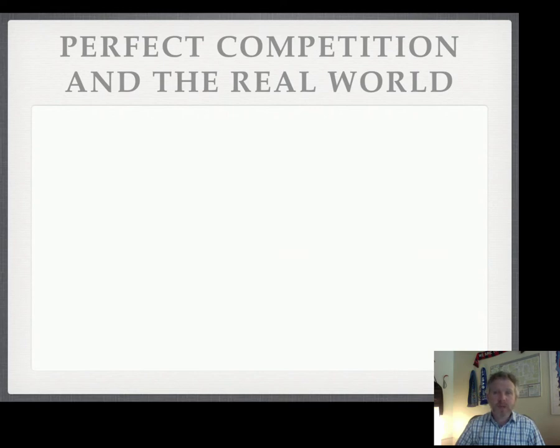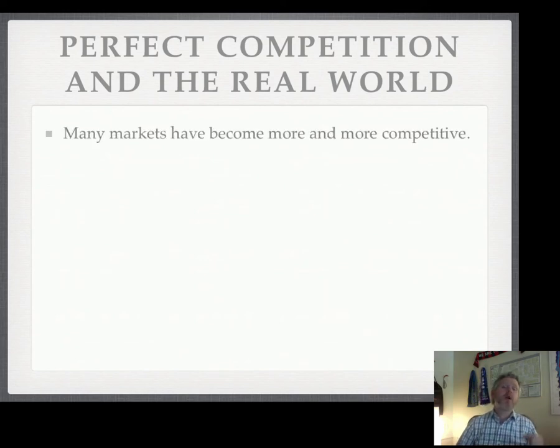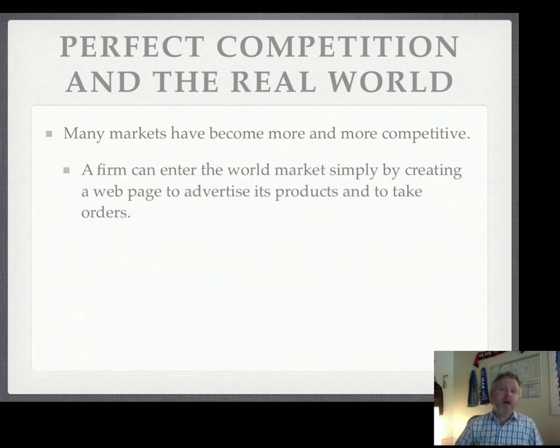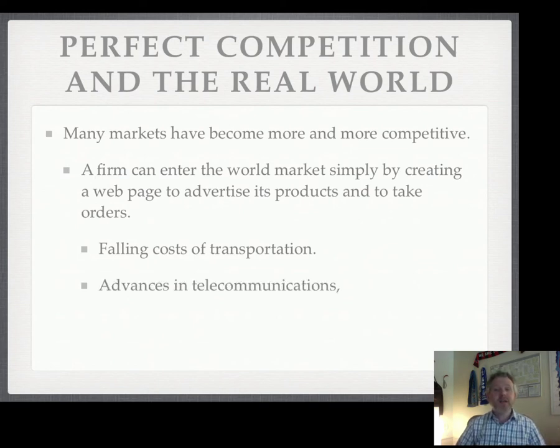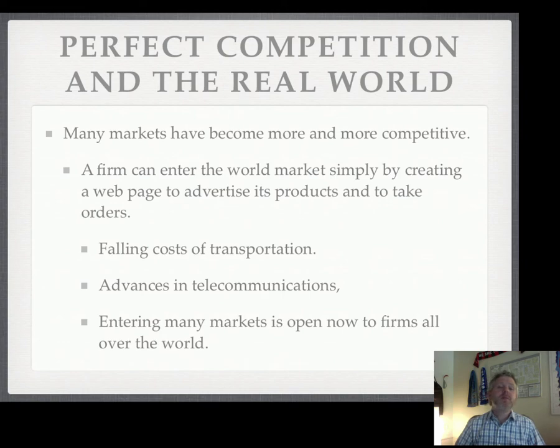The other thing about the real world is increasingly markets have become more and more competitive. Over time, around the world, we've gotten closer and closer to meeting these assumptions. A firm can enter the world market by simply creating a web page to advertise its products. Why can they do this? Well, transportation costs have gotten really, really low. Shipping costs have gotten really, really low. And advances in telecommunications have made it very cheap to find customers, very cheap for them to find you, very cheap to send money over the internet. So entering many markets is now open to all firms all over the world.